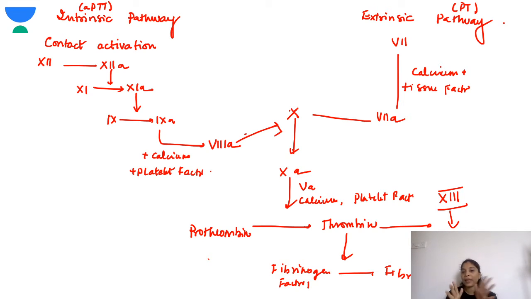So this is the mechanism you have to keep in mind. You should know the intrinsic pathway and the extrinsic pathway. The extrinsic pathway is more common, which helps in the maintenance of hemostasis or coagulation. The prothrombin time is a measure of the extrinsic pathway, while the activated partial thromboplastin time is the measure of the intrinsic pathway. So this is the coagulation cascade you have to keep in mind.